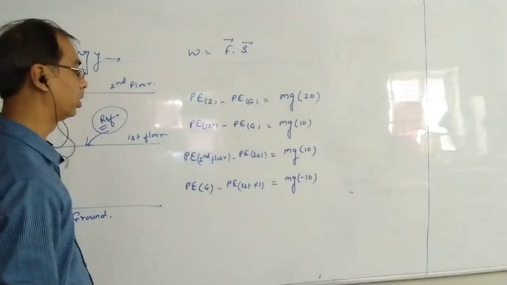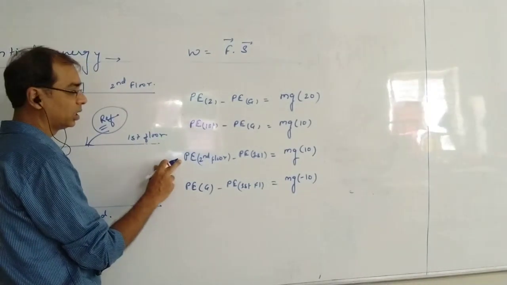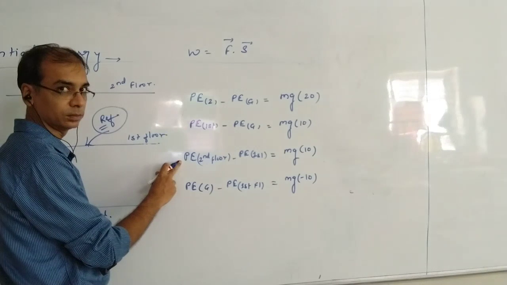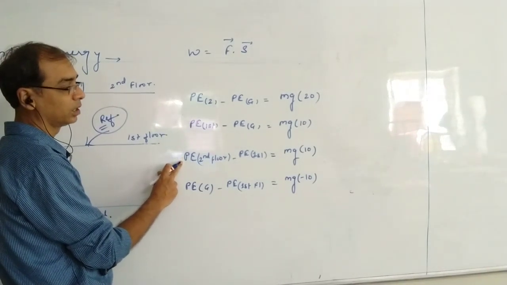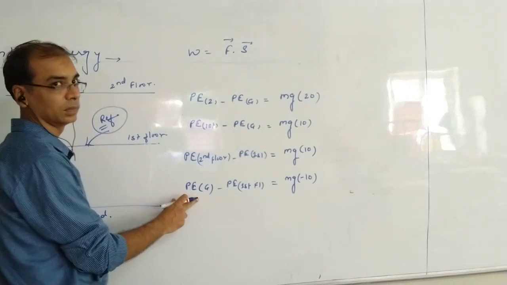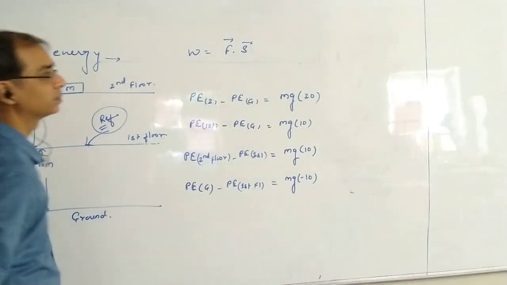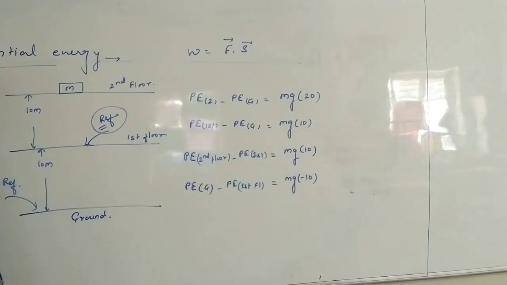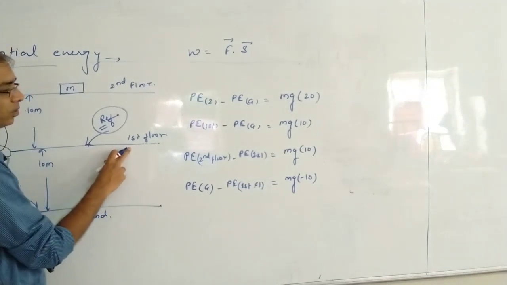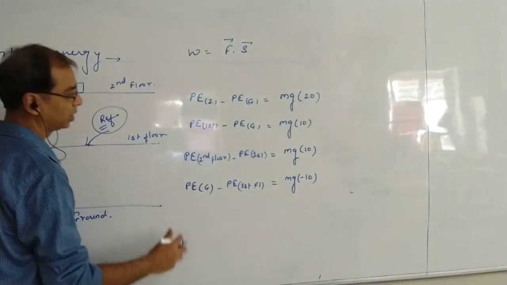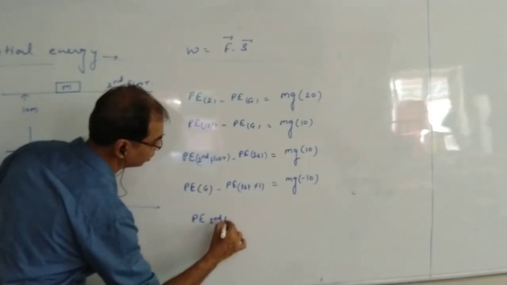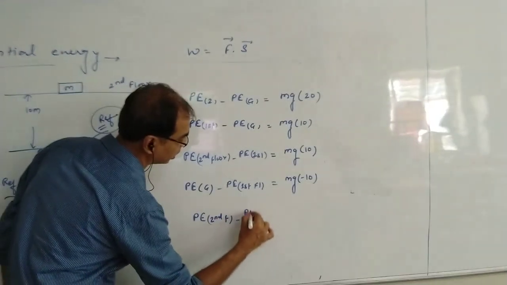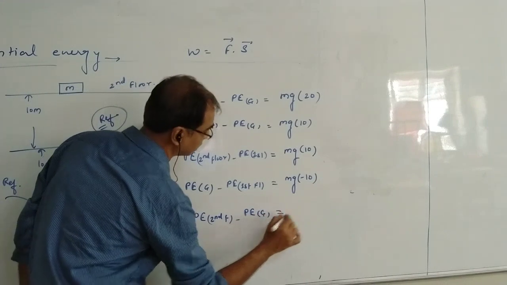But now if I want the potential energy of the second floor with respect to ground, is it still the same or different? Still the same. Even if the reference is the first floor, if I find potential energy of second floor minus potential energy of ground, you see that the same value will come.